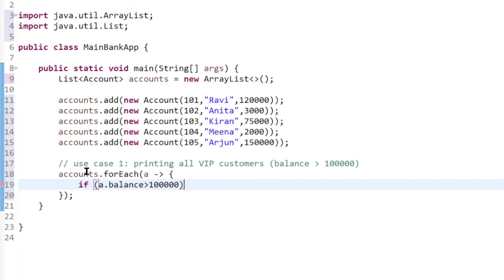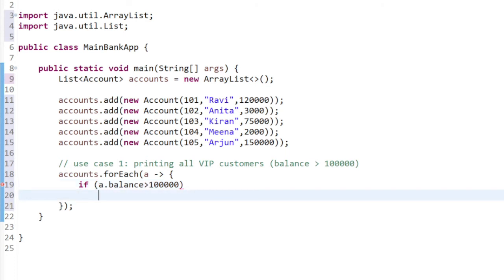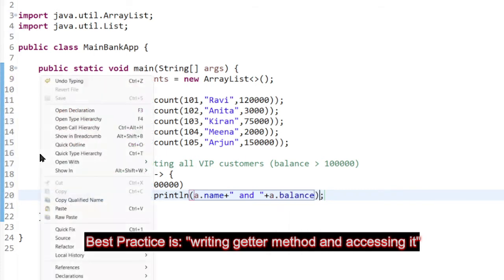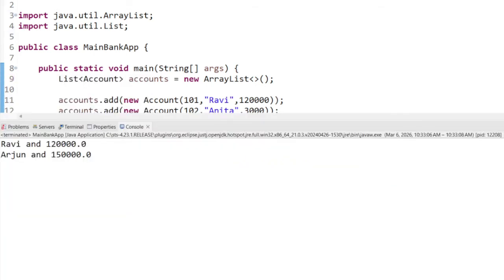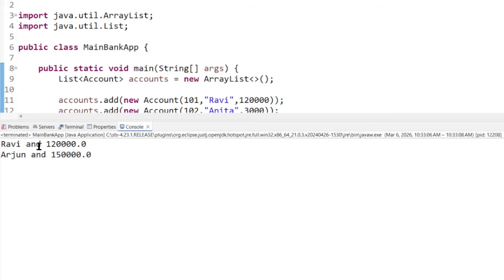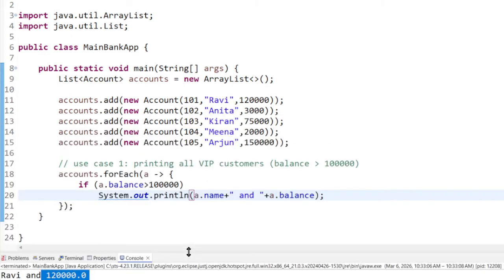Then what you can do, System.out.println, a.name and a.balance. Okay, now let's run this and verify. Wow, this is excellent. And look at this. So Ravi and Arjun, they are the two customers whose balance is above 1 lakh. So they are VIP customers.